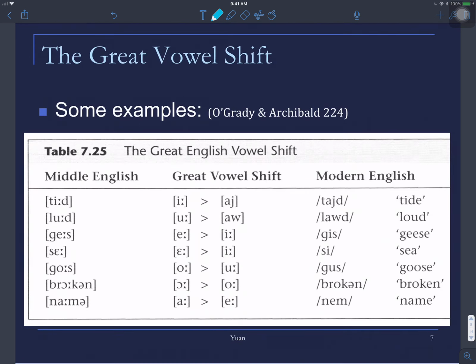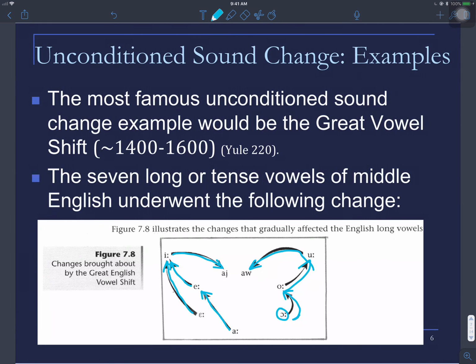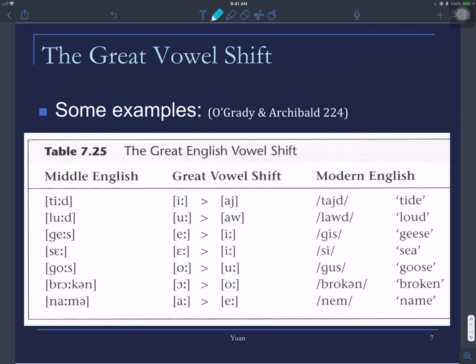Just getting back, you can notice that on the right-hand side, all of these were originally so-called monophthongs. But later on, after this great vowel shift, they finally became diphthongs. And in a way, we can call this diphthongization. That's a term you should know.